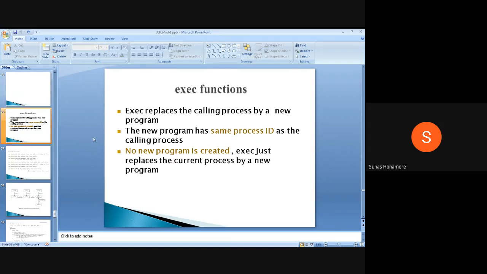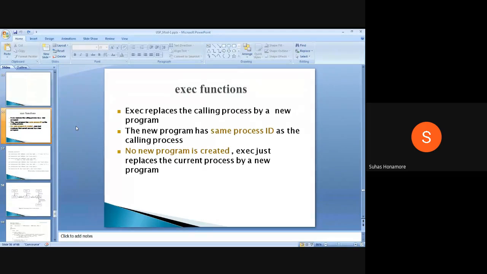So that is the exec function. Exec is one function. Whenever you create a process, both processes, the parent process and the child process, are executing the same code segment.